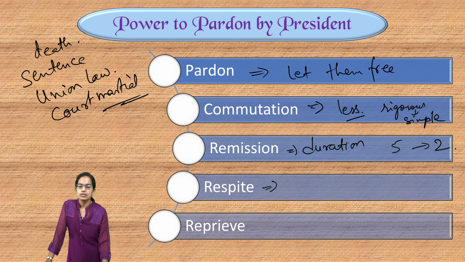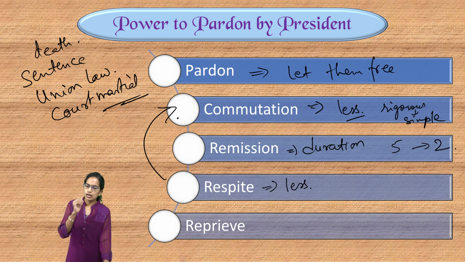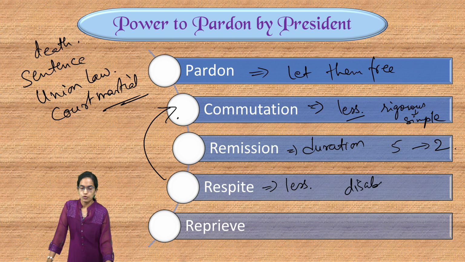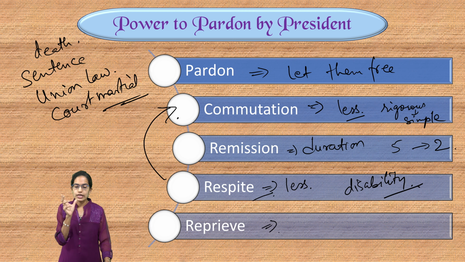Respite is where the process is very similar to commutation. The rigorous punishments are made less rigorous, but only in special conditions. For example, if a person suffers from disability, if there is a pregnant female, in those cases respite can be offered. The last is reprieve. Reprieve is temporarily withholding the death sentence.